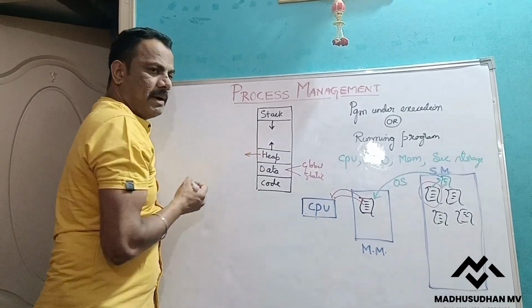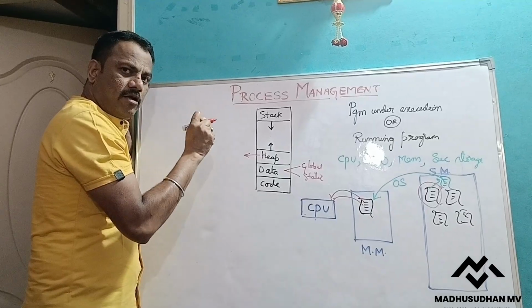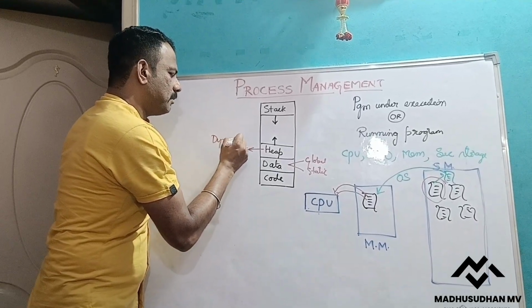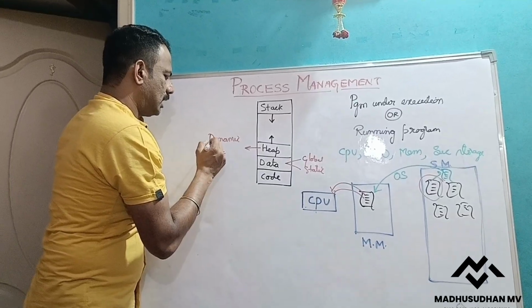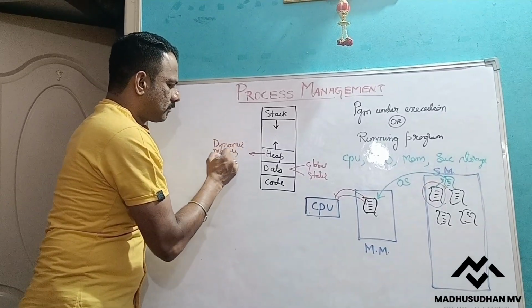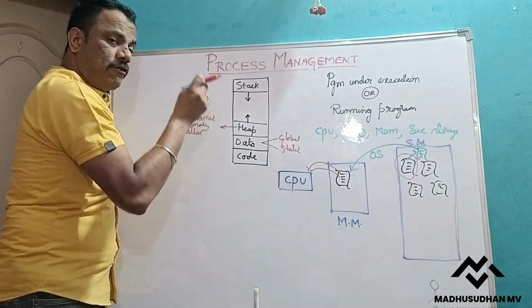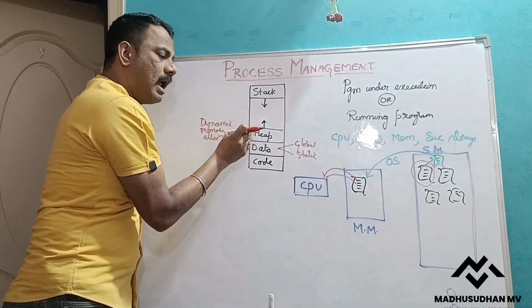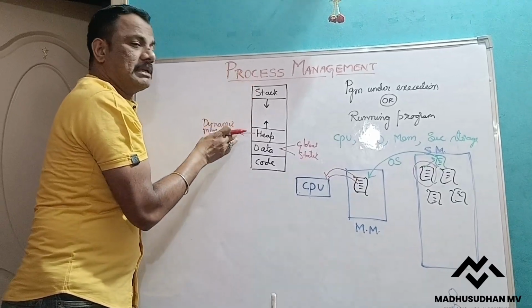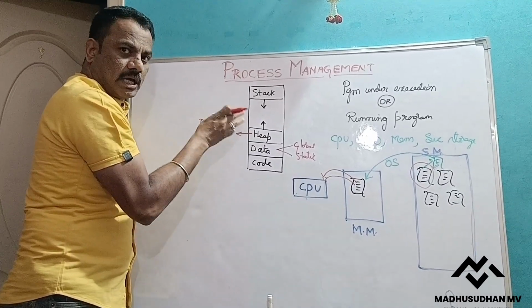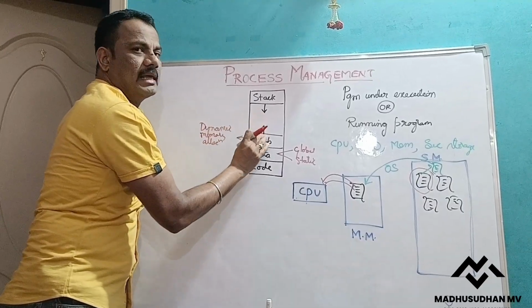In the heap segment, if we allocated memory for any variables at runtime, that means using malloc, calloc, realloc or new, such variables are stored separately in the heap.